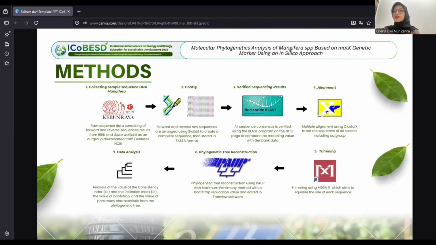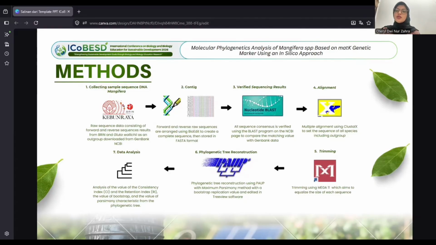Next, we have to verify sequencing with NCBI Blast to compare the matching value with GenBank data. We also have alignment, multiple alignment using CrystalX to set the sequence of all species including outgroup. And we have to trim the sequence using Mega, which aims to equalize the size of each sequence.